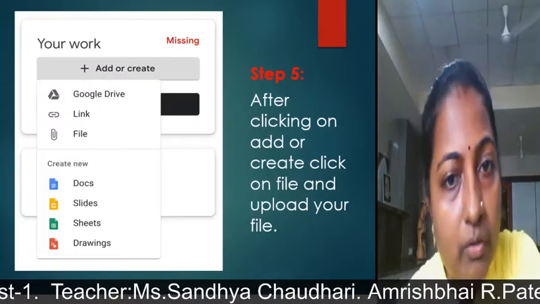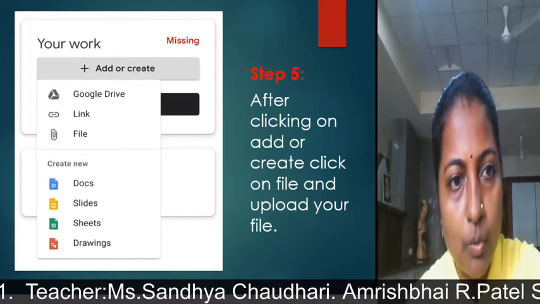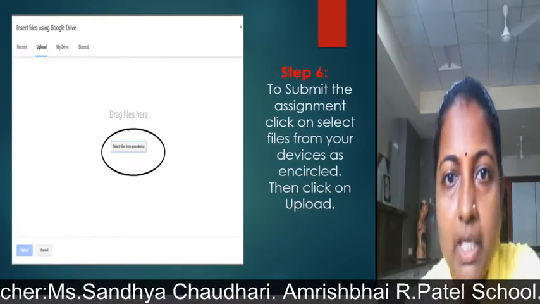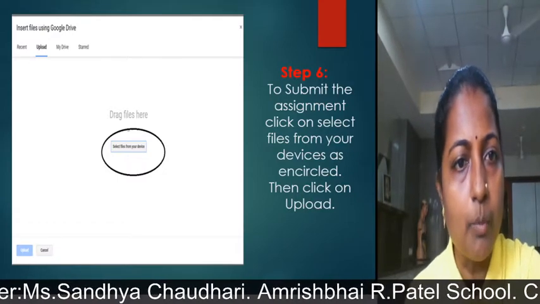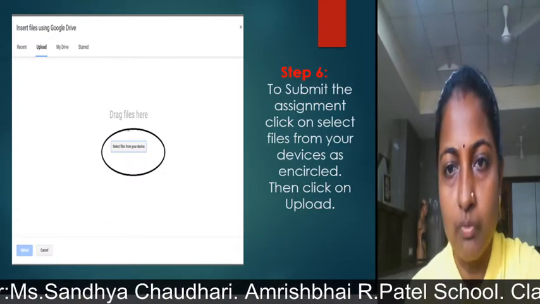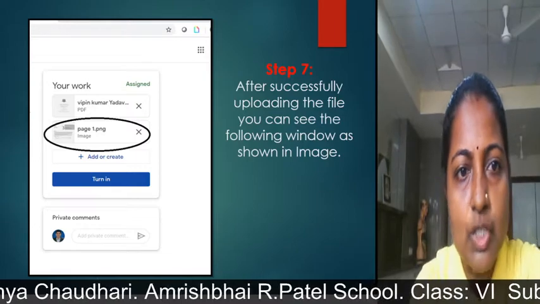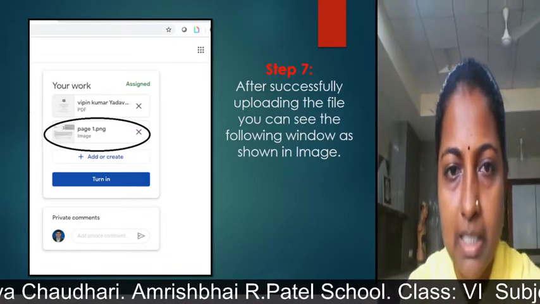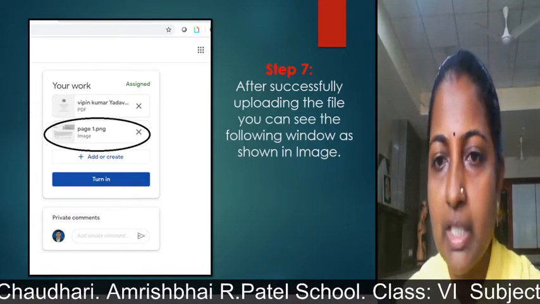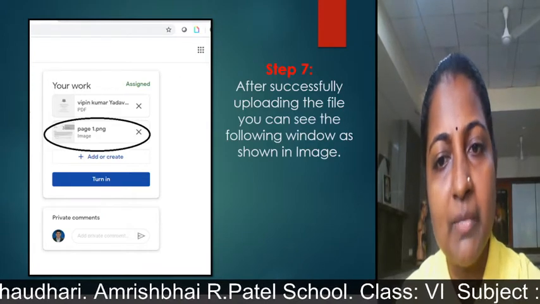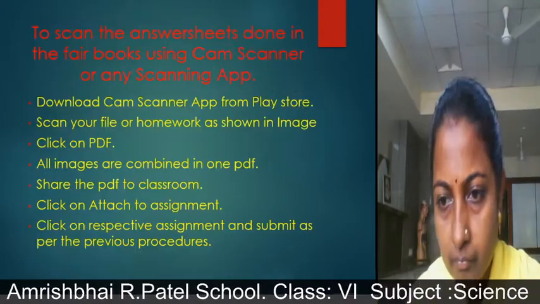After clicking on add or create, click on file. Here the file option is there, so you have to click it to upload the file. To submit the assignment, click on select files from your devices as encircled, then click on upload, like you submit the homework. After successfully uploading the file, you can see the following windows as shown in the image. But children, please take care while uploading. Please rename the file if you are using CamScanner. After scanning, you have to rename that file with your name and pt1. Write your name on that.